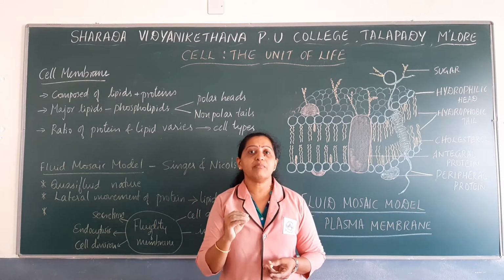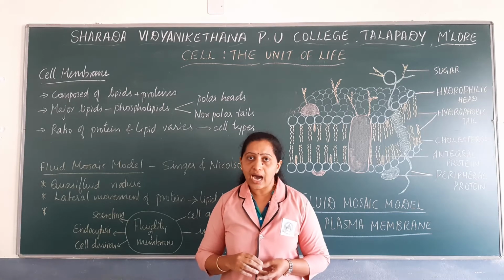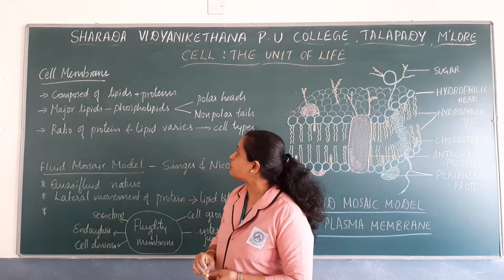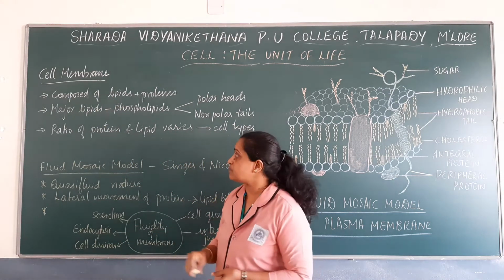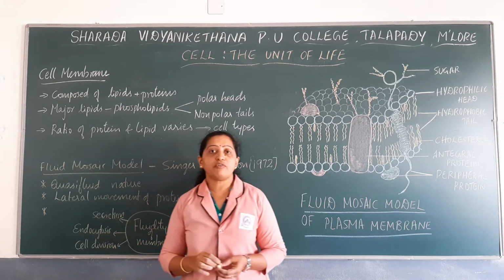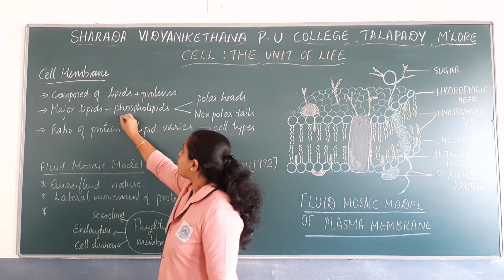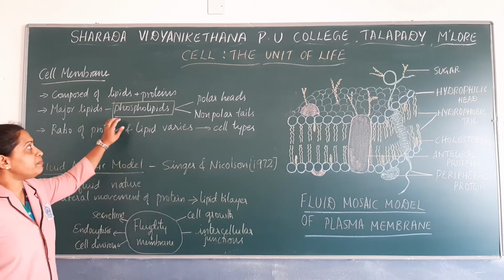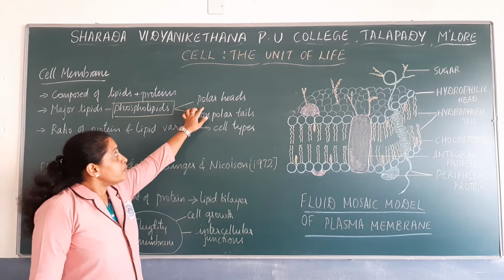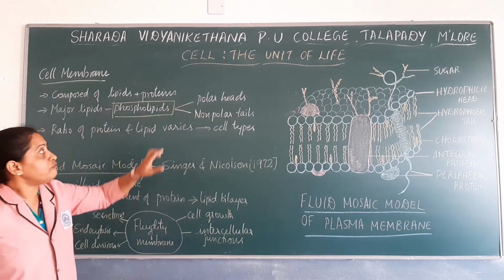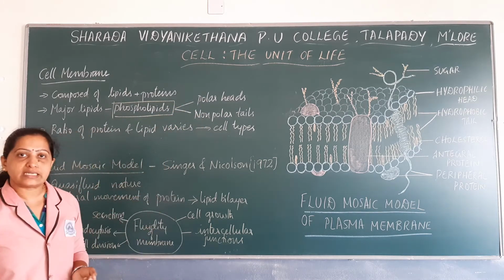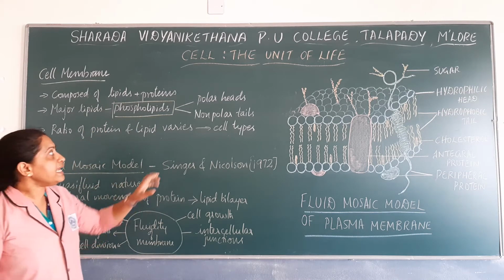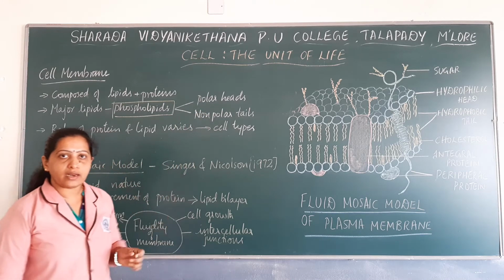So based on the chemical studies done on human RBC, scientists have identified that the cell membrane is composed of proteins as well as lipids. And the major kind of lipids found in the cell membrane are phospholipids. Phospholipids are lipids that have polar heads and non-polar tails.